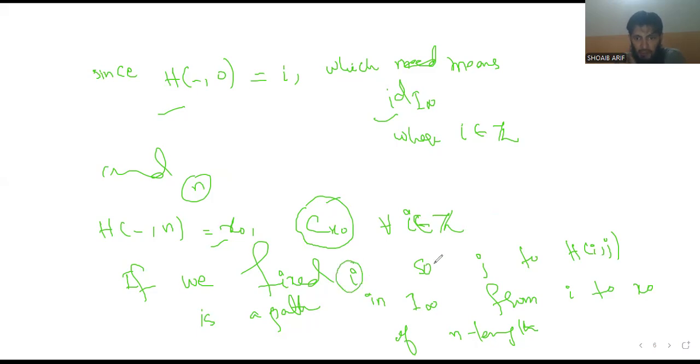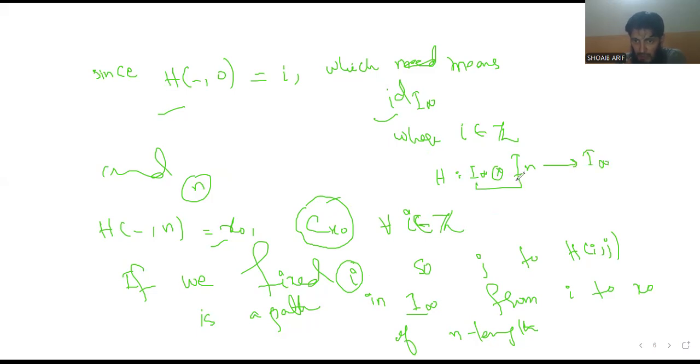If we fix i, then j to h of (i, j) is a path in I infinity. This means there is a homotopy from I infinity box product with I n to I infinity.